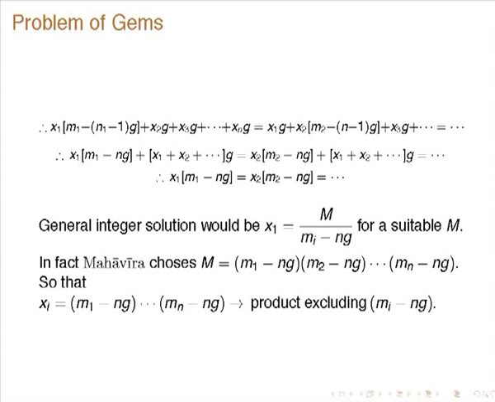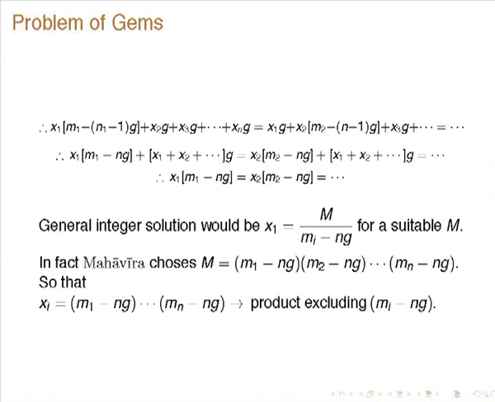So, you will have x1 into (m1 minus ng) is equal to x2 into (m2 minus ng) is equal to so on. So, the general integral solution will be x1 equal to capital M by (m1 minus ng). Obviously, these x1, x2, etc. are all inversely proportional to these things. So, you choose M and divide by (mi minus ng), that will be xi. In fact, Mahavira chooses M equal to this product of (mi minus ng).